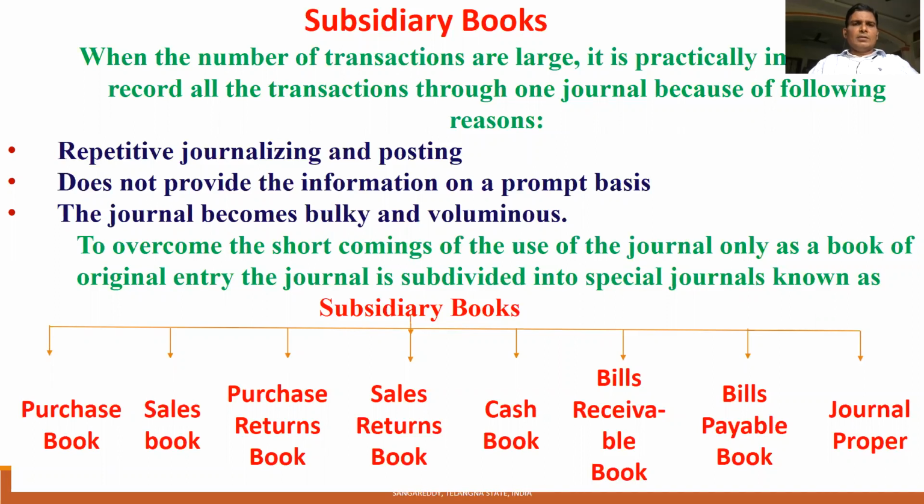When you are writing journal entries, you have to follow debit and credit rules, and you have to have very good knowledge of accounts. Only when you have good knowledge of accounts are you able to write journal entries in the one journal which we discussed in the last 9 video lessons. When you come to subsidiary books, the most important and dynamic point is that it is very easy to write subsidiary books compared to the one journal. If you want to write the one journal, you have to have very good knowledge. But if you want to write subsidiary books, it's very easy.